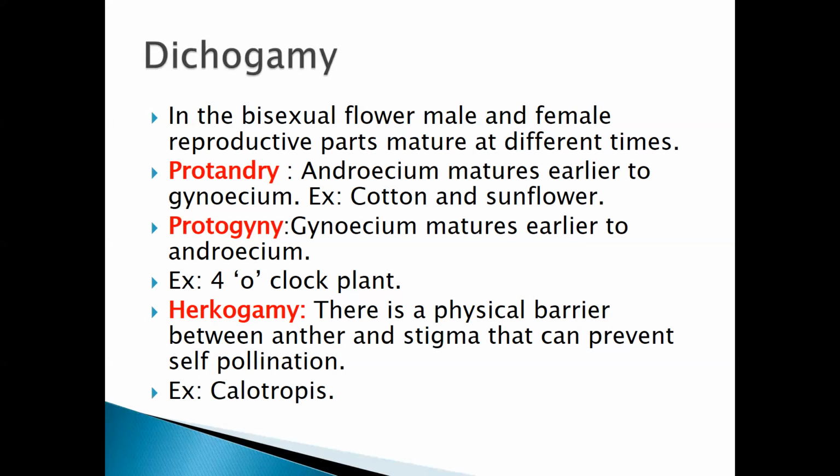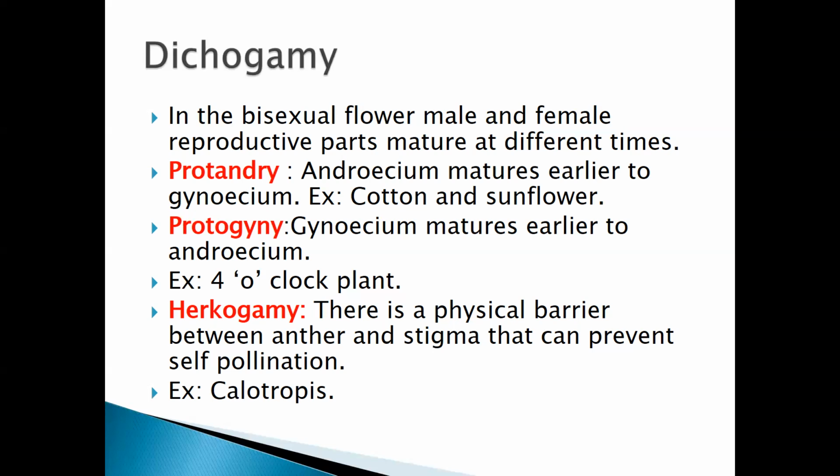And protogyny is nothing but where the gynoecium matures earlier than the androecium. The female reproductive part matures earlier than the male reproductive part, and the example is the 4 o'clock plant. Once again, I'm telling you,